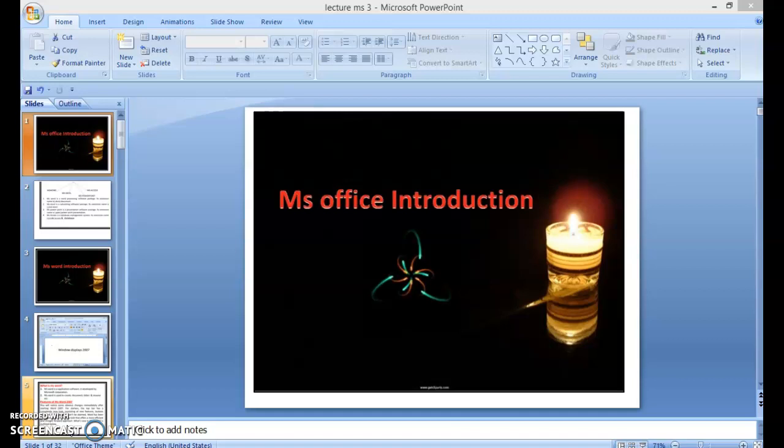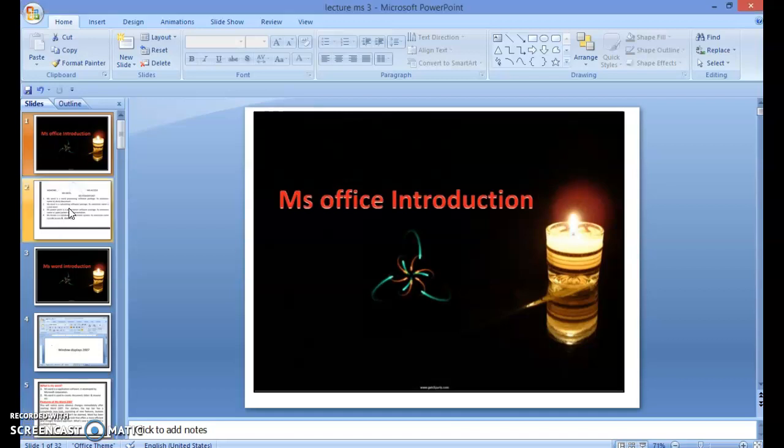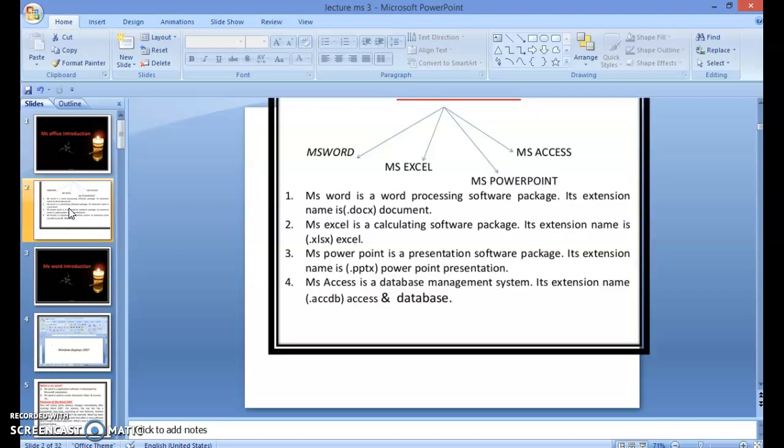Microsoft Office Suite has been designed so that the interface across all the applications is consistent. Obviously, this helps users to move from application to application to carry out their various business tasks. The primary applications that are included in MS Office include the following: MS Word, MS Excel, MS Access, MS PowerPoint.